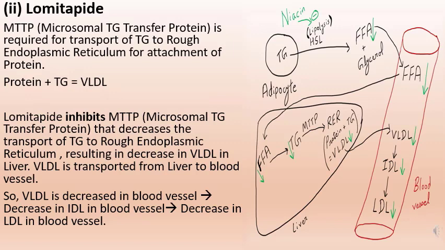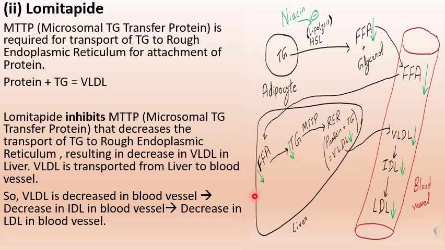Next drug is lomitapide. Lomitapide inhibits MTTP, microsomal triglyceride transfer protein. Now this MTTP can be shown in the figure. This one is MTTP. MTTP is required for transport of triglycerides to the rough endoplasmic reticulum. In the rough endoplasmic reticulum, there is attachment of proteins to triglycerides, and protein plus triglyceride equals VLDL, very low density lipoprotein.